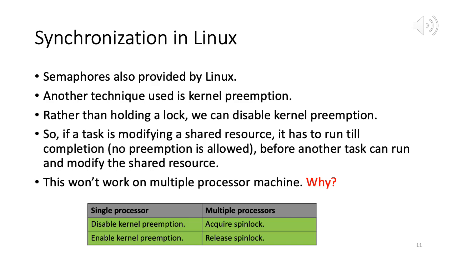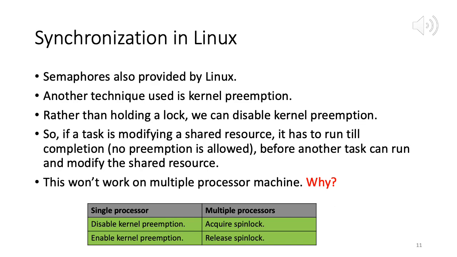But what happens in a multiprocessor machine? We can easily have a scenario in which multiple tasks are modifying the shared resource on different CPUs. So how do we stop that? On a single CPU it's easy to stop, because there's only one CPU where you can run tasks.